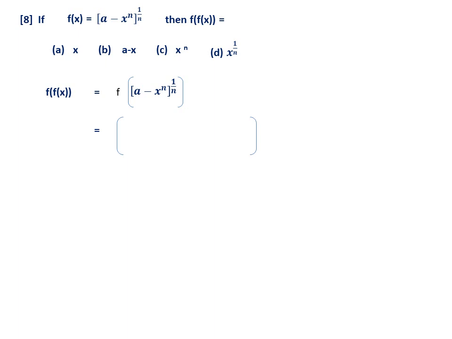Therefore, what you have to do is, wherever x, I have to put a minus x^n to the power 1 by n, to the power n, outside once again 1 by n. And the question is simplification. See here what happens is, this n and this n cancels, because bracket is there. So it becomes only a minus x^n. Then this 1 by n remains. So here once again you have to remove the bracket. So what happens is, you get x^n here, outside 1 by n. So when you simplify, you get x. Therefore definitely option is A. So A is the option. Question.